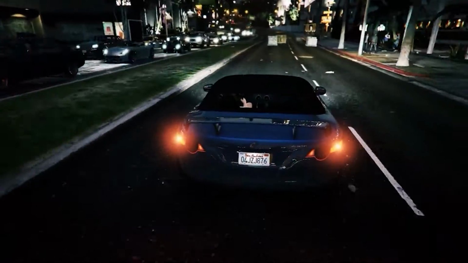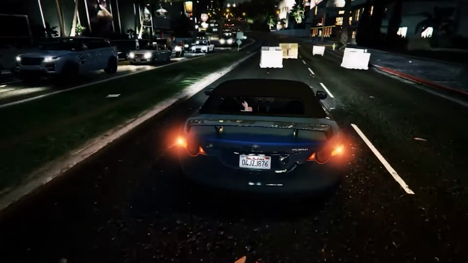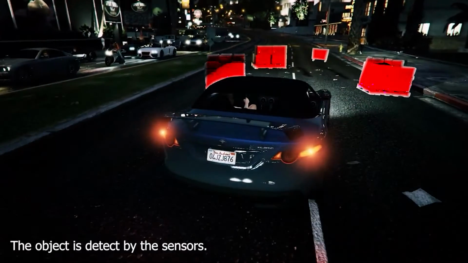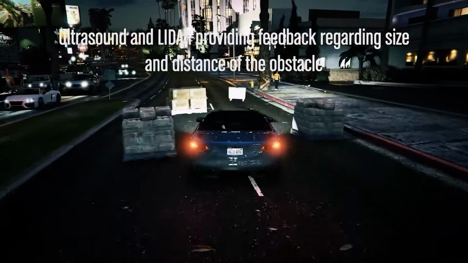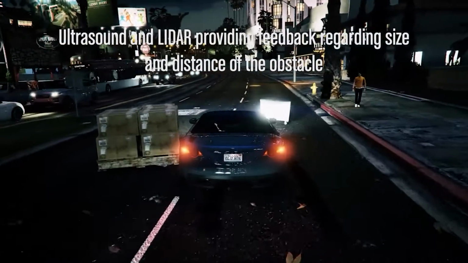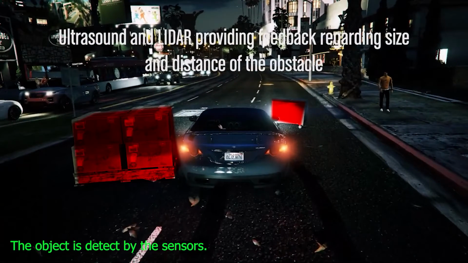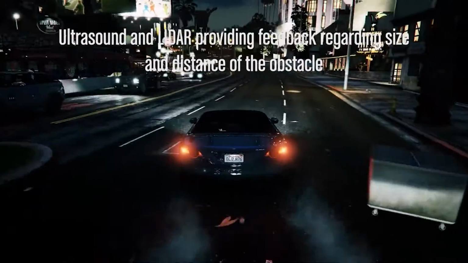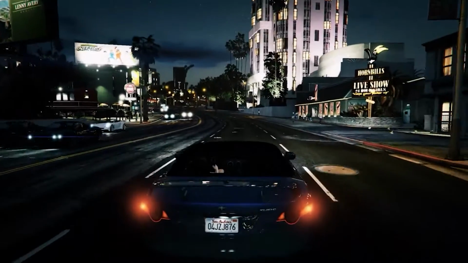In this first simulation, we have a car driving towards obstacles. As soon as it detects the obstacles, the car moves around using lidar and ultrasound. It detects the obstacles. It also tells the distance between the objects.